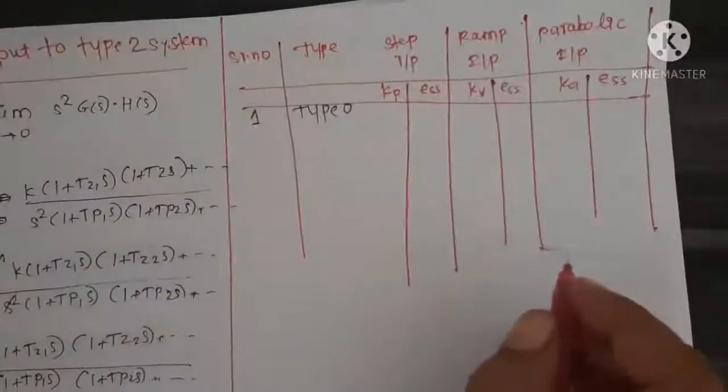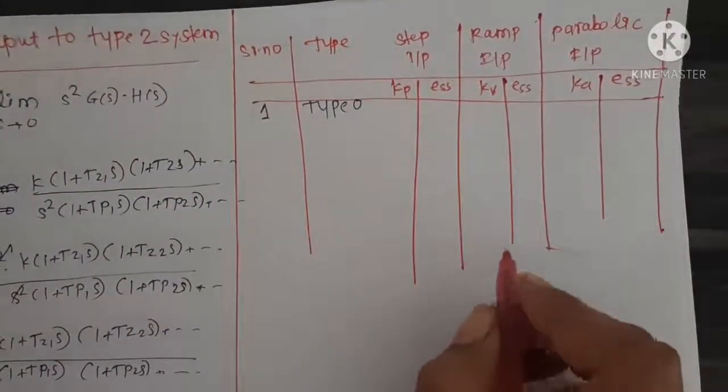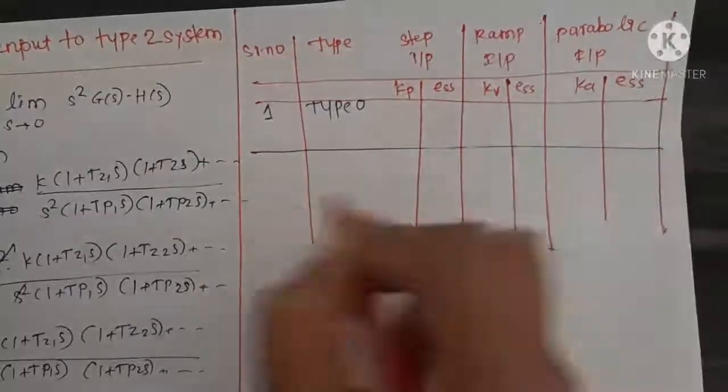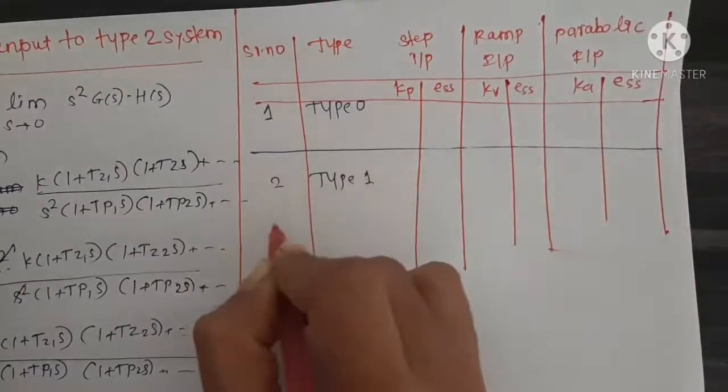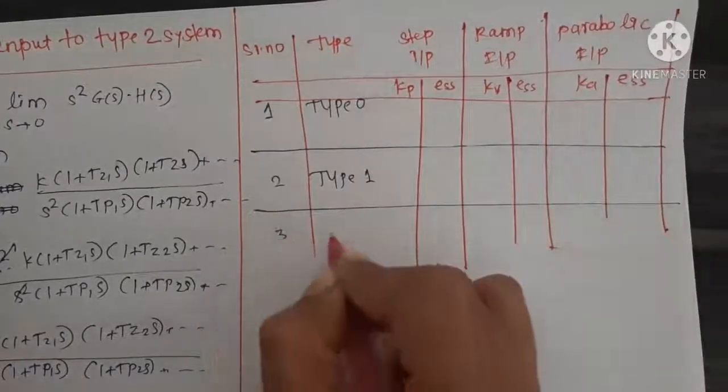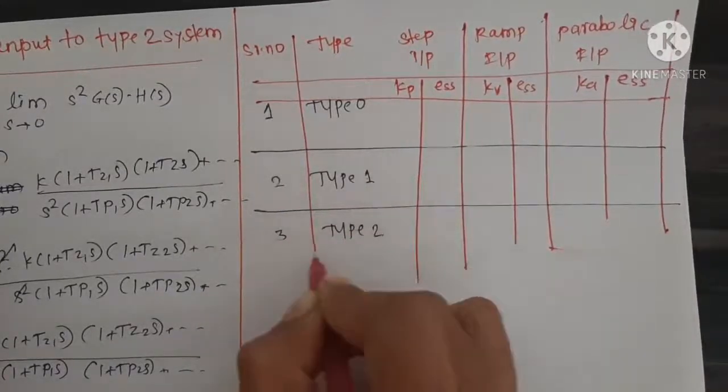So our first system is type 0 system, next is type 1 system, and last one is type 2 system, which we have seen now.